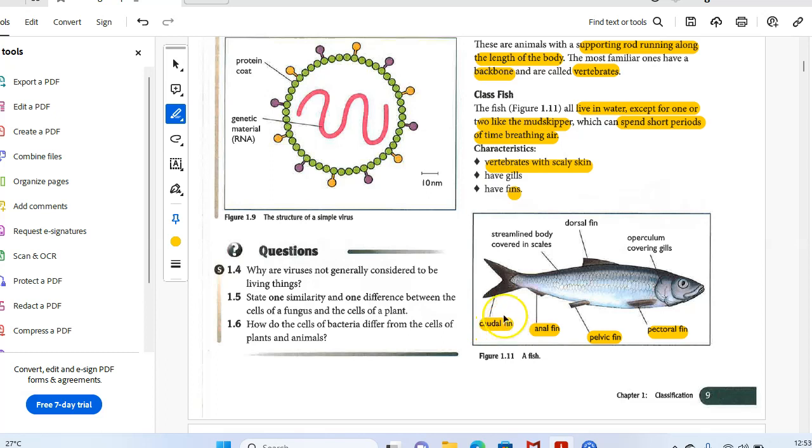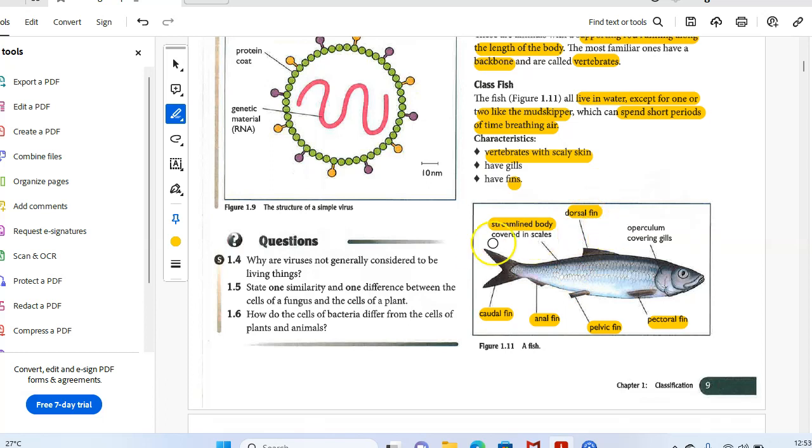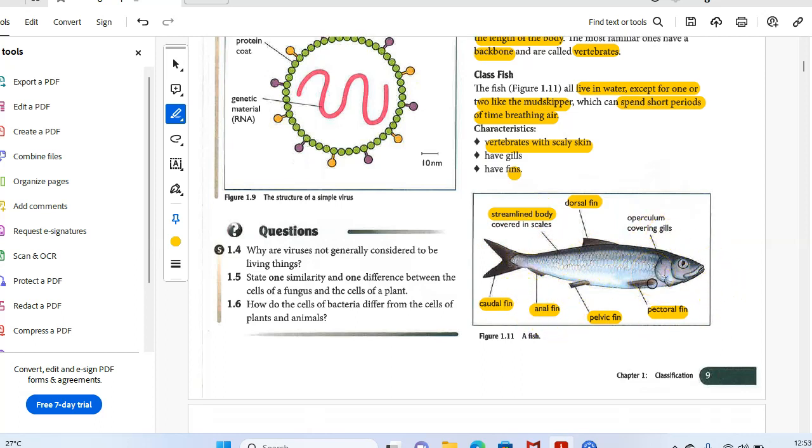It is fork-shaped like that. This is the streamlined body covered in scales. And this is the dorsal fin, in the upward direction. This whole upper body is dorsal, and this lower body is anal.